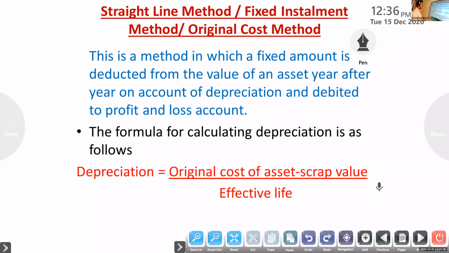Now you have to write this formula to calculate depreciation. Normally they will give the original cost and percentage. If they don't give it, you have to follow this method. Depreciation is equal to original cost of the asset minus estimated scrap value, divided by effective life, meaning estimated useful life of the asset.